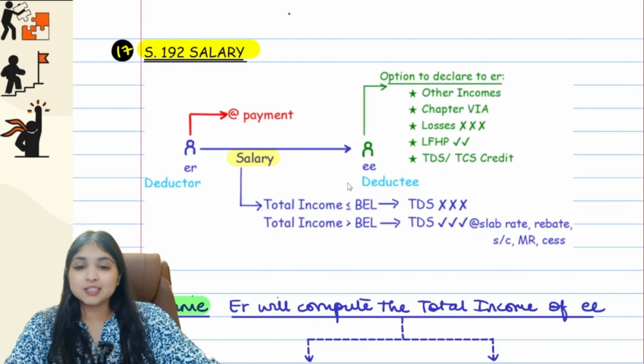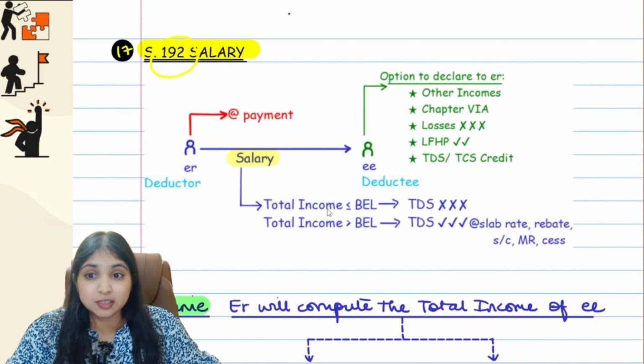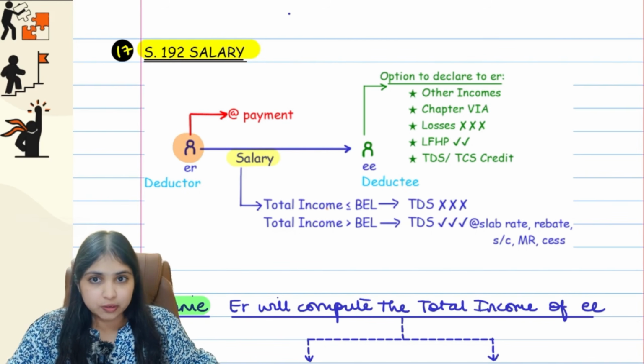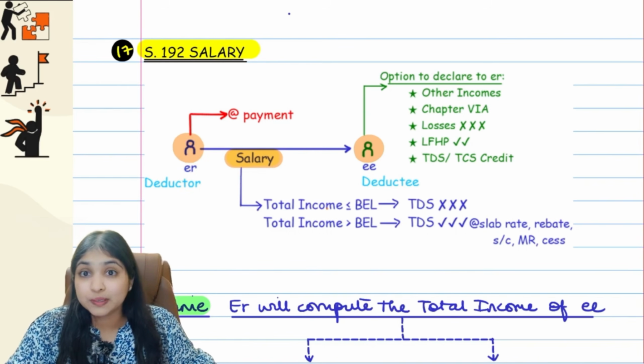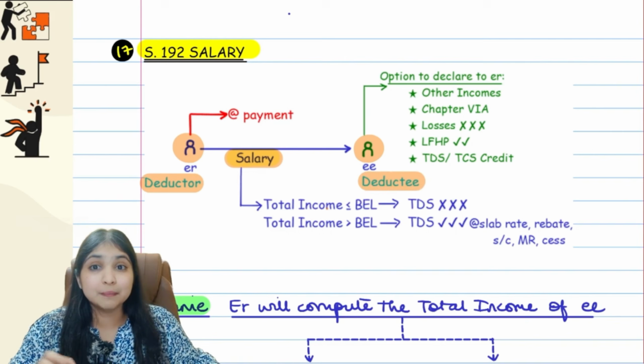Now come on guys, let's go to the next section altogether, section 192, which talks about TDS on salary. Now this is a very different section altogether. So here, let's say there's an employer and there's an employee. The employer is paying salary to the employee. For the employee, the salary is income, and the source of this income is the employer. So at source, the employer will deduct tax. So the employer will become the deductor of tax and the employee will become the deductee of tax.